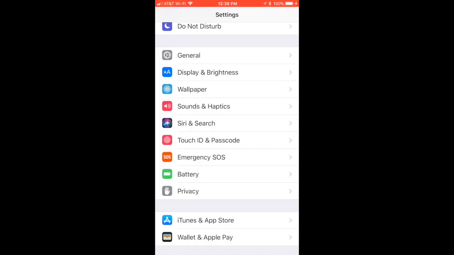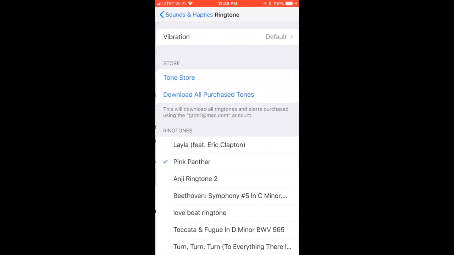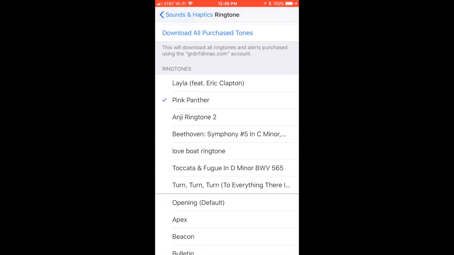Go to Settings, Sounds, which might be Sounds and Haptics on some phones. Select Ringtone and choose your new ringtone.